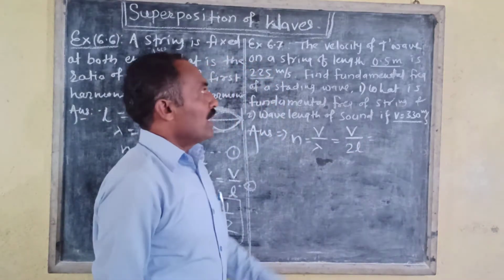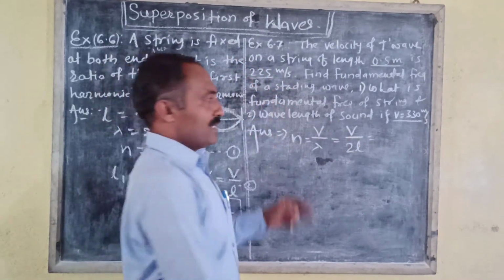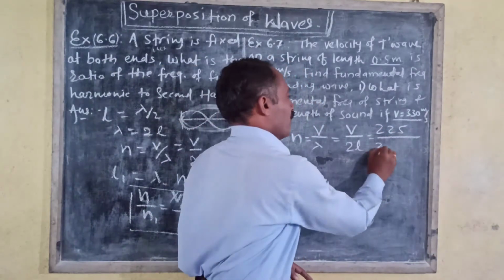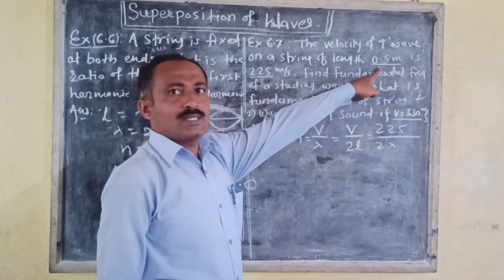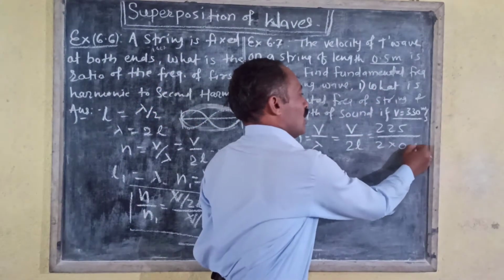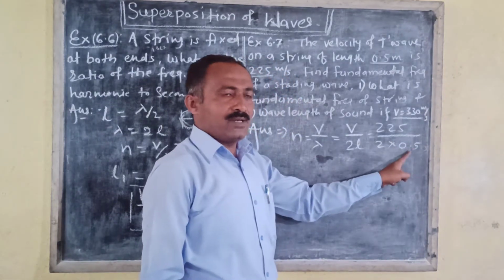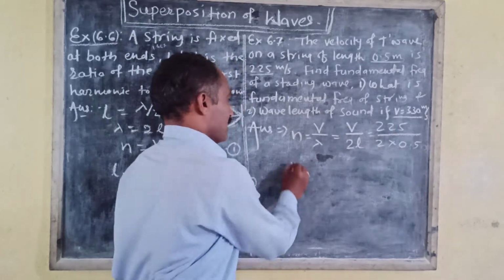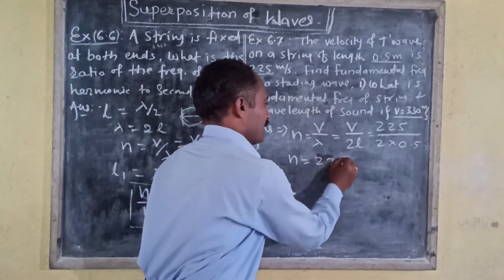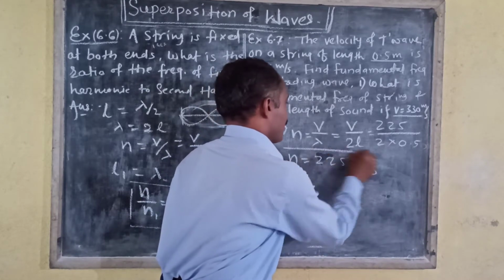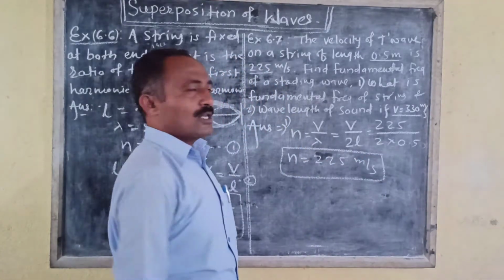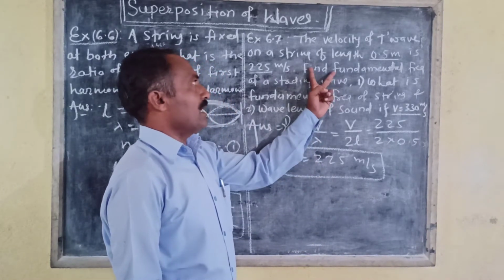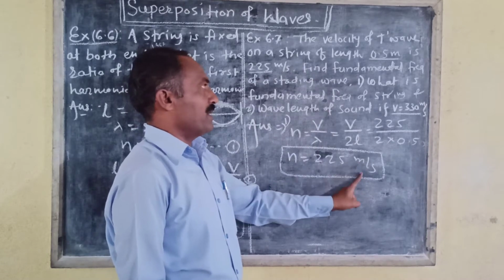It is equal to, here V is 225 meter per second, divided by 2 into the length of the string, which is 0.5. 2 multiplied by 0.5 is 1. Therefore, the fundamental frequency is 225. This is the answer of the first sub question, that is the frequency of the fundamental mode of the string is 225 hertz.